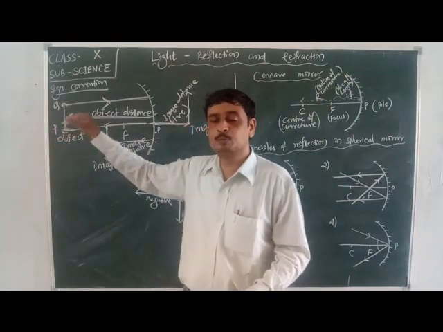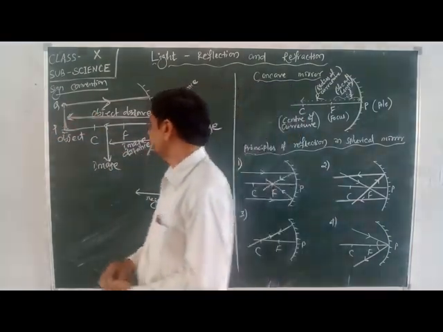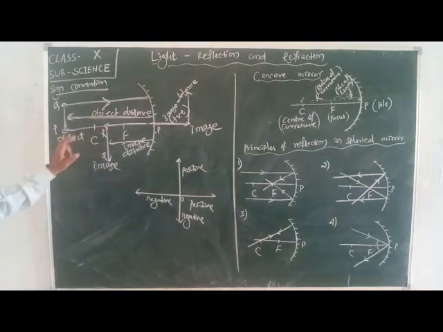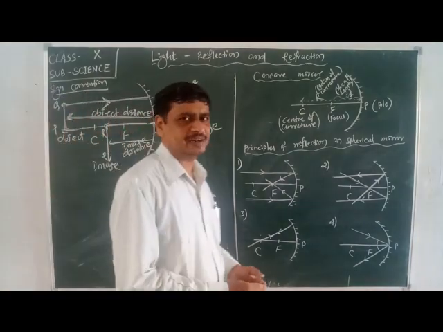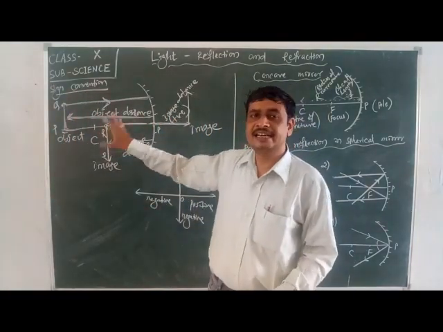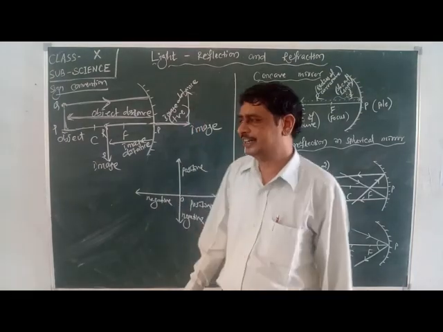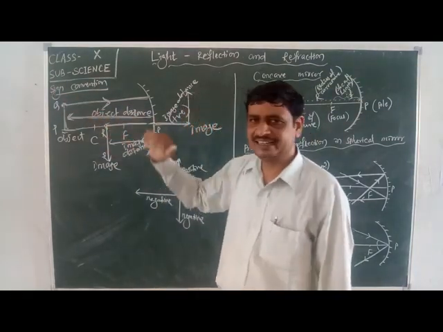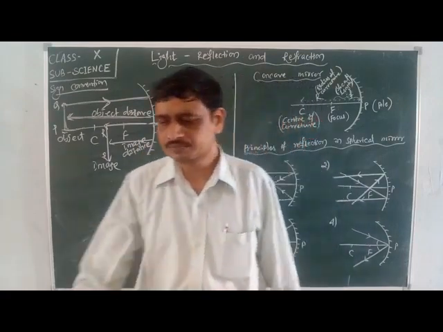It is considered positive. If the image comes here, the length RS, which is present below the principal axis, is considered negative. So the height above the principal axis is positive, and below the principal axis is negative.